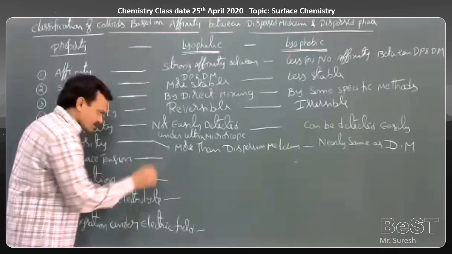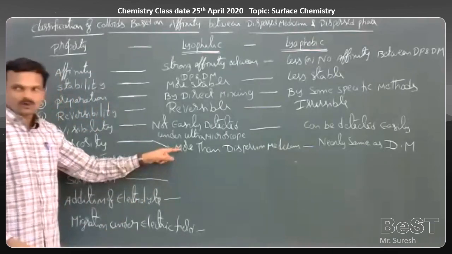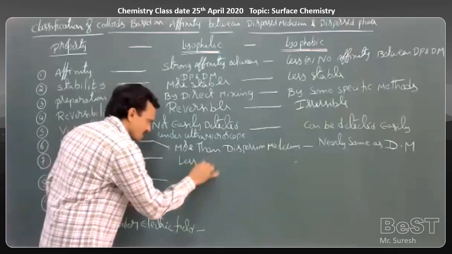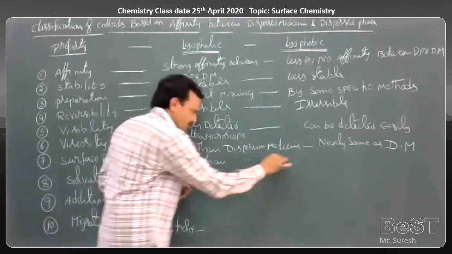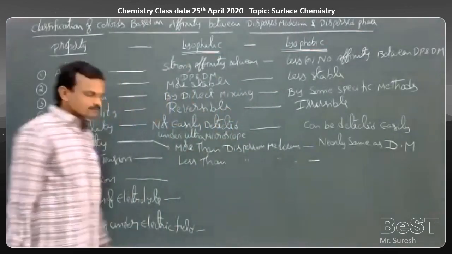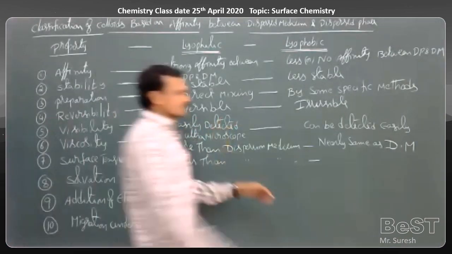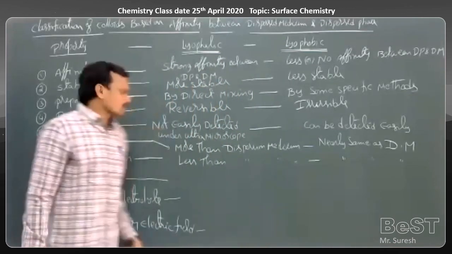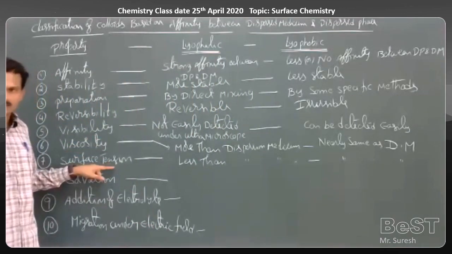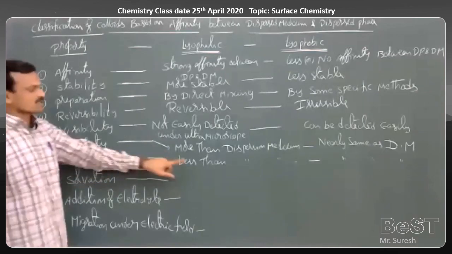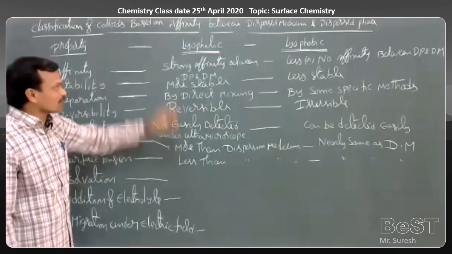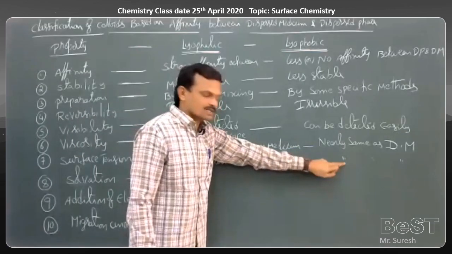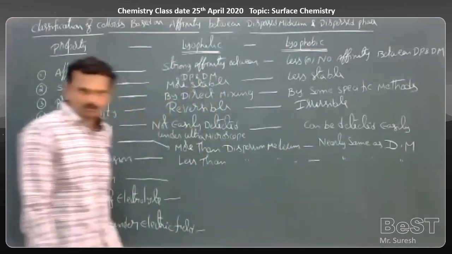Surface tension. As you know, if viscosity is more, surface tension is less. So here surface tension is less than the dispersion medium. In this case, it is nearly the same as that of the dispersion medium. The more the viscosity, the lesser the surface tension. So here the surface tension of the total solution is less compared to the dispersion medium, whereas here surface tension is nearly the same as that of the dispersion medium.